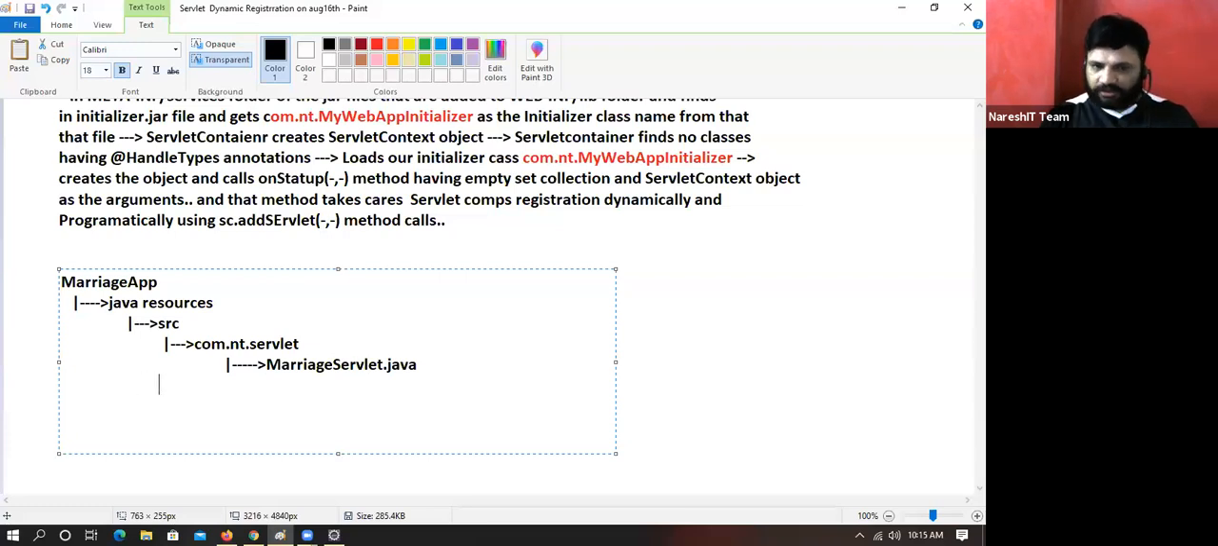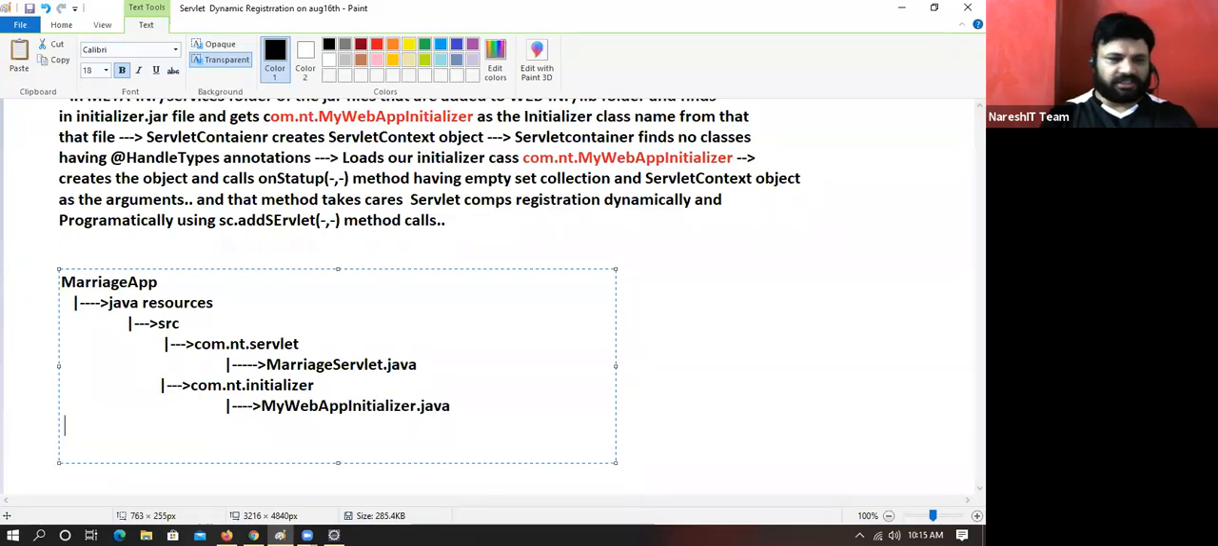Yes, here I'm going to take one more package, com.nt.initializer. All these are user-defined packages only. Under this, we are having MyWebAppInitializer.java. Under this, we are having WebContent.